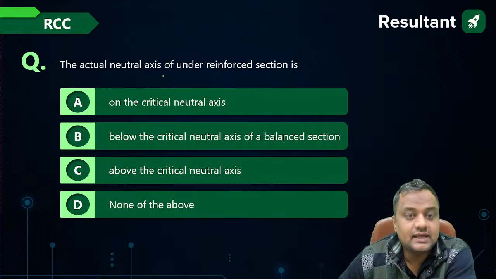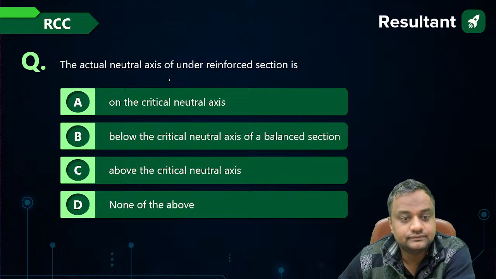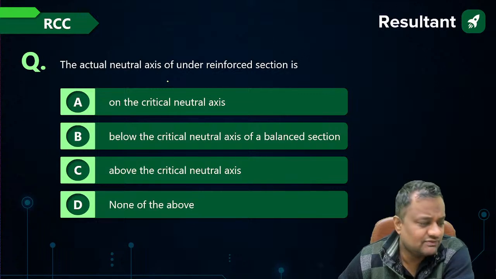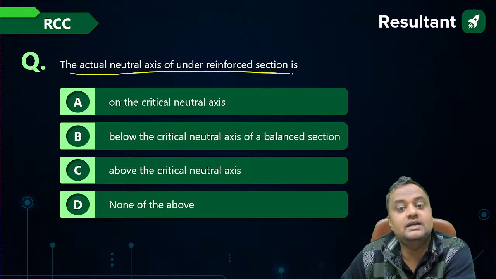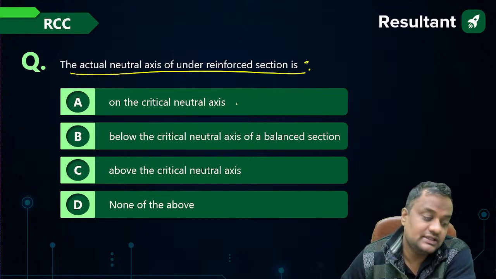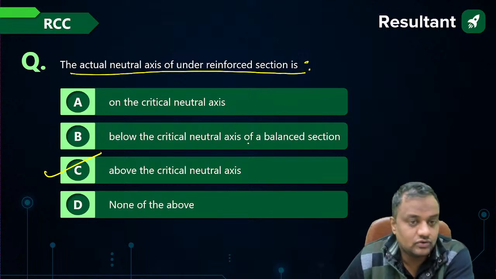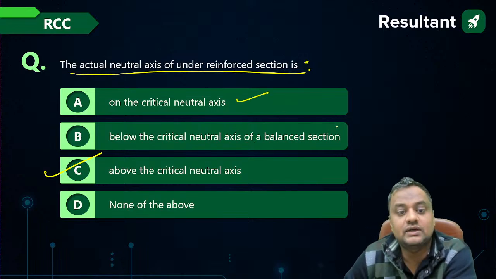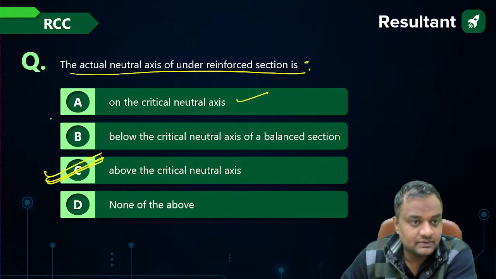The actual neutral axis of under reinforced section. This will be an easy question. When the steel is less, the center of mass will be above, na? So it will be above the critical neutral axis. For balanced section, it will be on the critical axis, and for over reinforced section, it will be below the critical axis. So answer will be C.